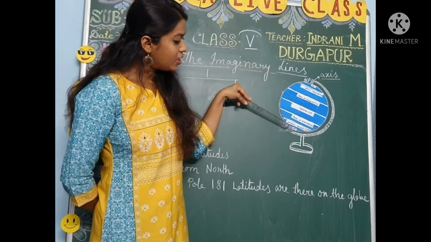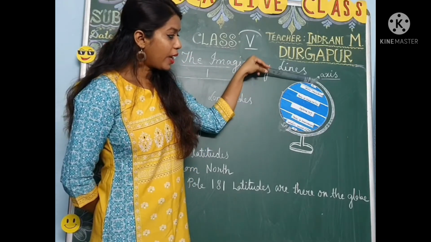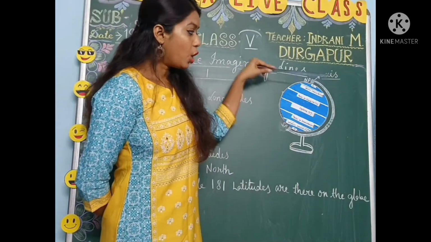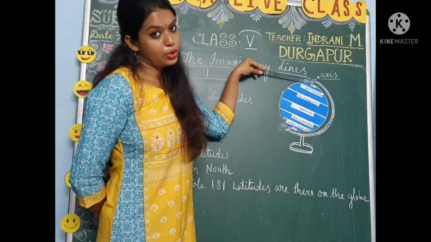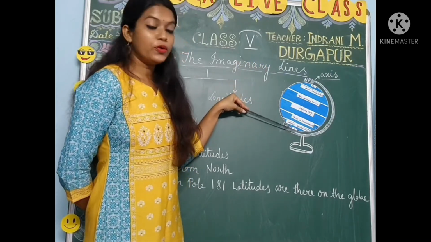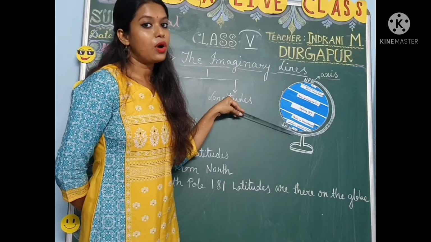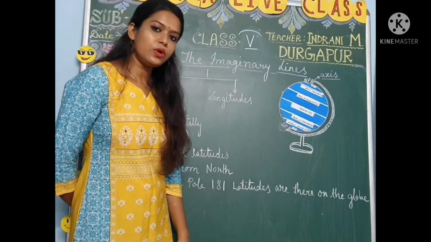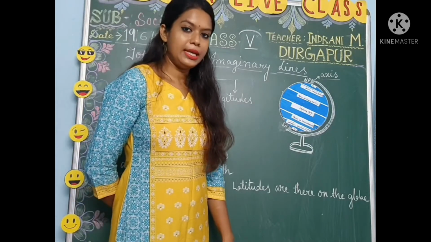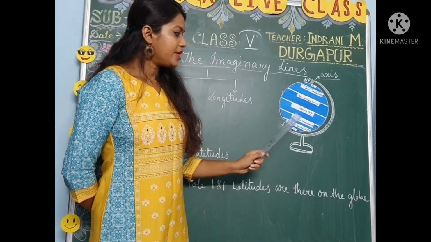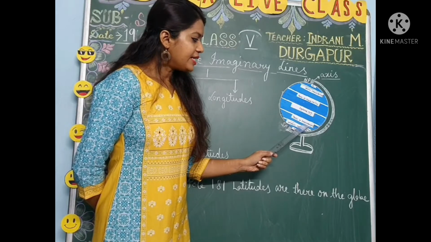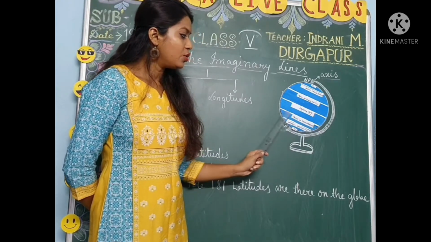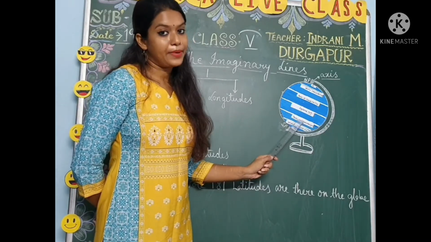The two ends of the globe, the two end portions of the earth, are called poles. The northern part, 90 degrees north, is known as the North Pole, and the opposite one, 90 degrees south, is called the South Pole. Now we come to the Southern Hemisphere, where there are also 2 important latitudes. At 23 and a half degrees south, there is a latitude known as the Tropic of Capricorn.